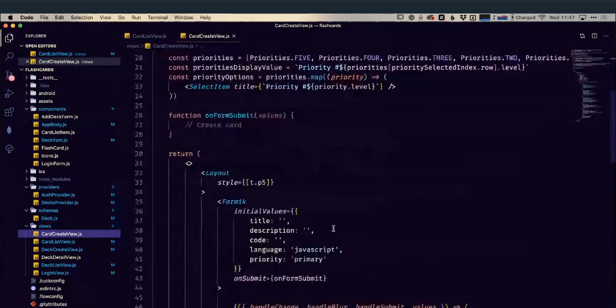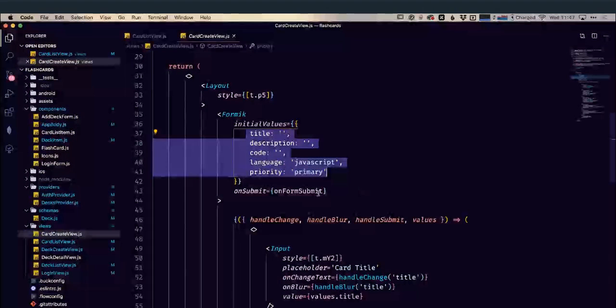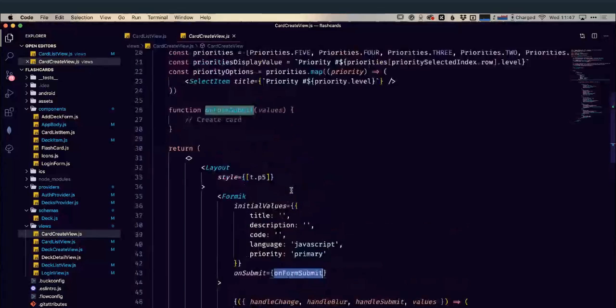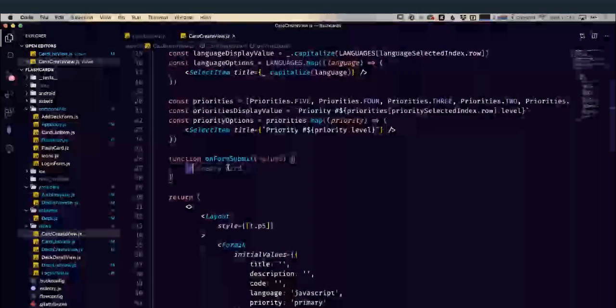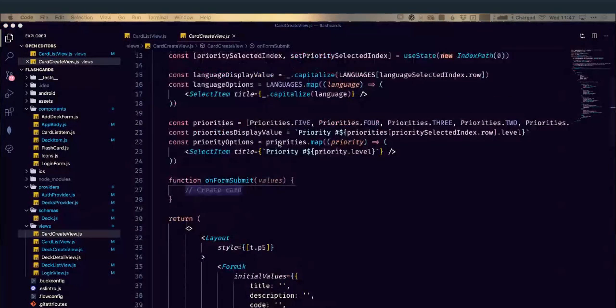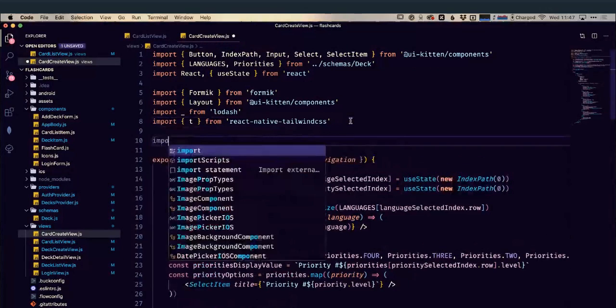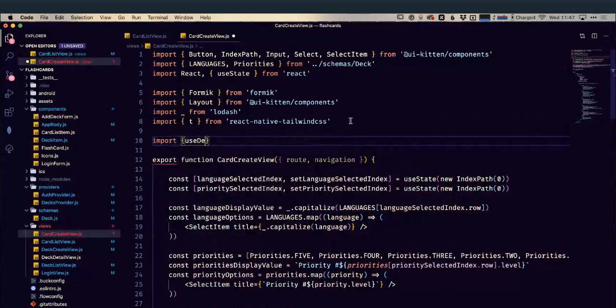Similar to what we've had before, we have a form. Form has some form fields. Form has an on-form submit handler, and it's empty. So we're going to need to fill in this on-form submit handler. So our card create view, again, it's within our deck provider, so it can access our use decks. So let's import that. I don't have that imported yet. So let's do use decks from our provider, and that's going to be our deck provider this time.